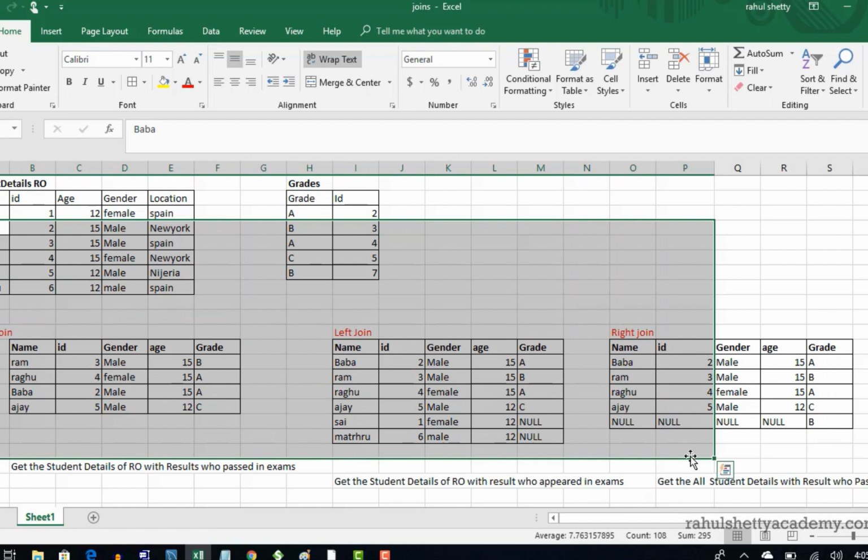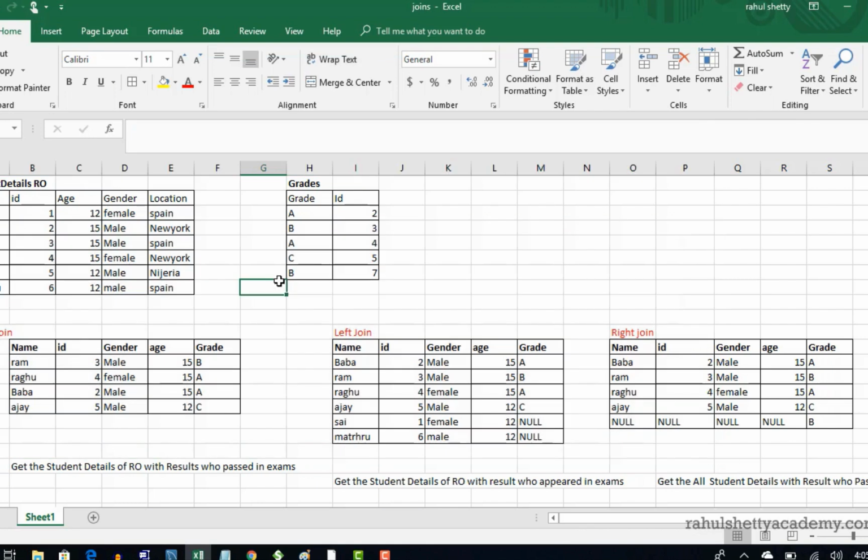So I can simply say a definition: left join maps to all the rows from the left table, and if it does not find mapping in the right table, it will populate with null values. Whereas right join maps all the right table rows with the left table rows, but if we don't find mapping with the left table, it will populate with null values.